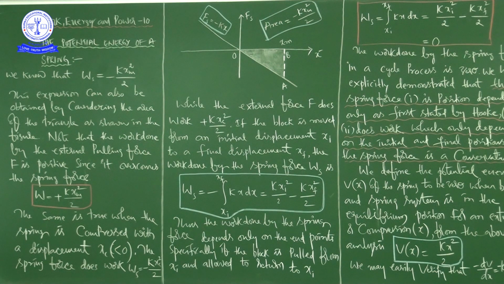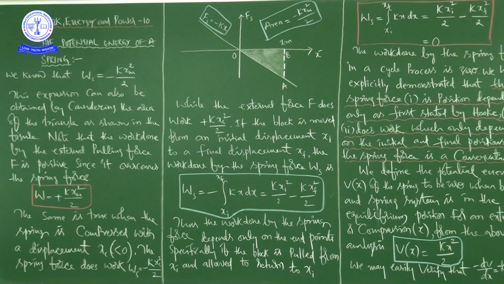So the block is attached to a spring and resting on a smooth horizontal surface. In the case of an ideal spring, the spring force is proportional to x, where x is the displacement of the block from the equilibrium position. Fs, the spring force, is proportional to the displacement x from the equilibrium position.